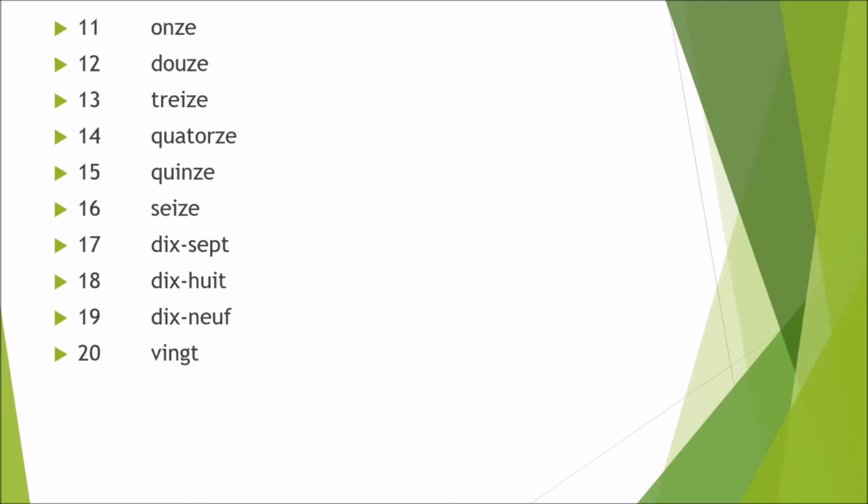Next, numbers from 11 to 16 all end with ZE, and at the end we have the vowel E, so we have to pronounce it completely. If you have not seen my previous video, please go and watch it to make it clear how to pronounce French words and how to pronounce when we have vowels in a word. So 11 is onze.